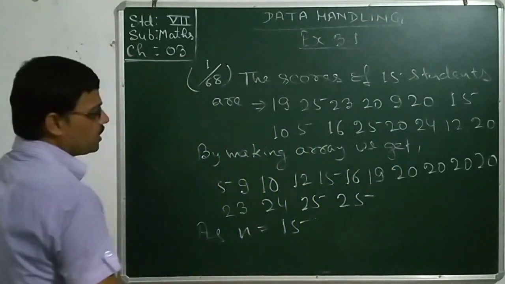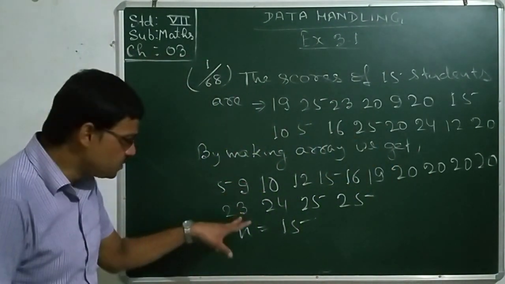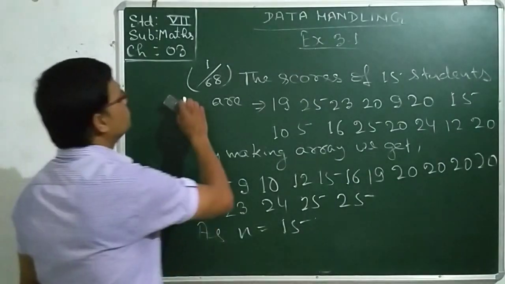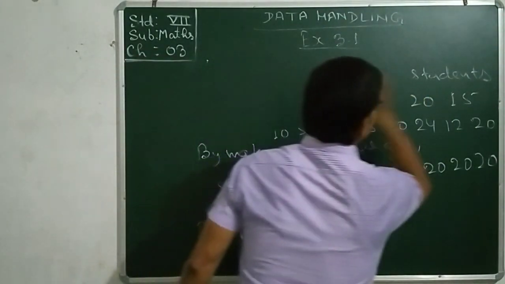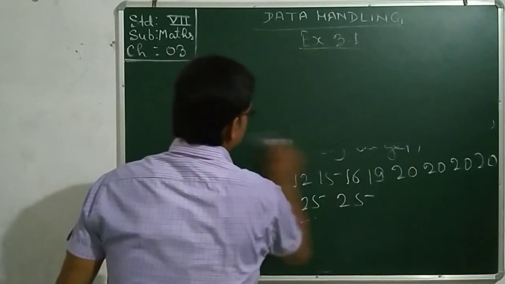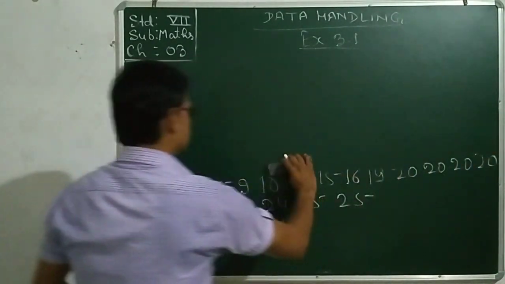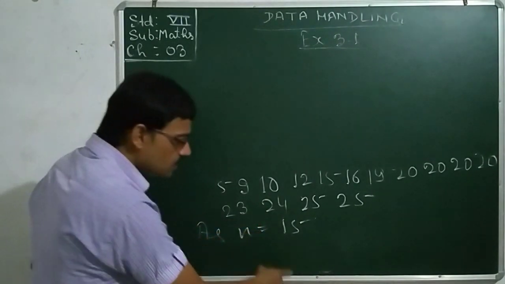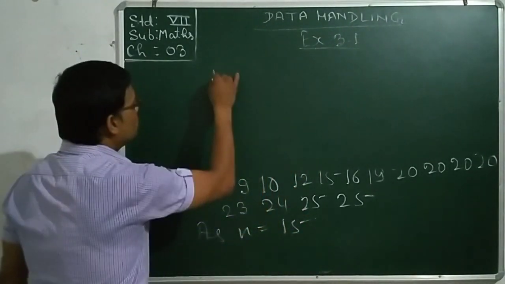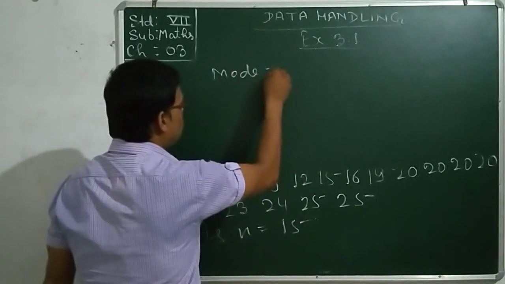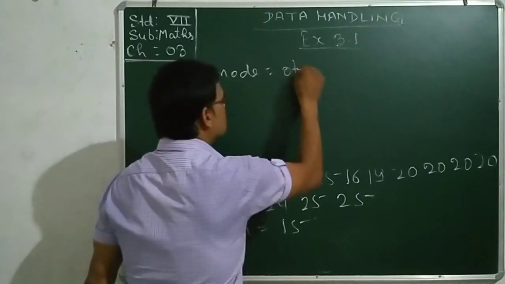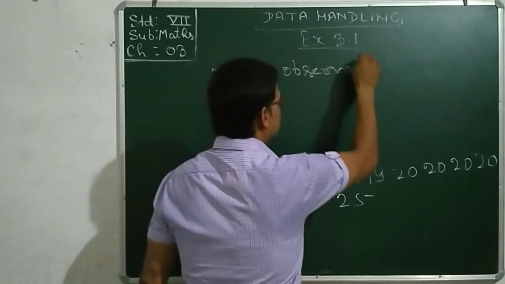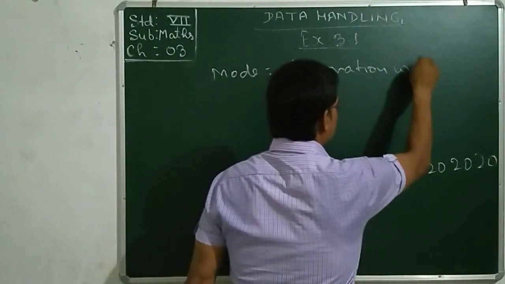Let me rub this, because only using this array we can solve the sum now. Look at the array. Mode equals the observation with highest frequency.